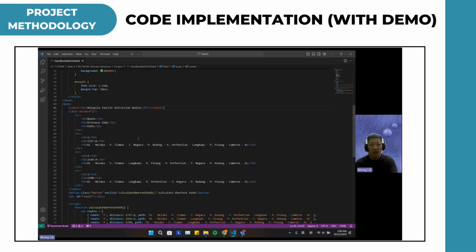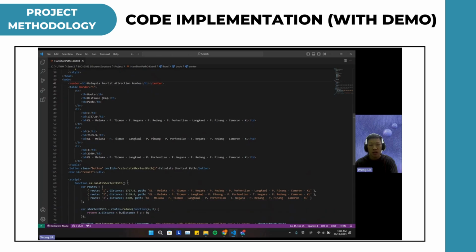The table has a hover effect for better user interaction, and there's a button labeled Calculate Shortest Path, which is designed for a visually appealing appearance. And here the result will display in the result section with the ID result.